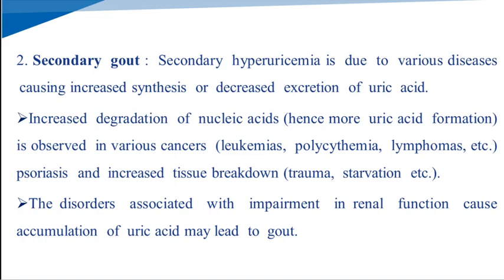Mainly secondary hyperuricemia is associated with diseases that increase the degradation of nucleic acid, observed in cancers like leukemias, lymphomas, polycythemia, and psoriasis. Increased tissue breakdown, like trauma and starvation, and disorders impairing renal function cause the accumulation of uric acid, resulting in gout formation.